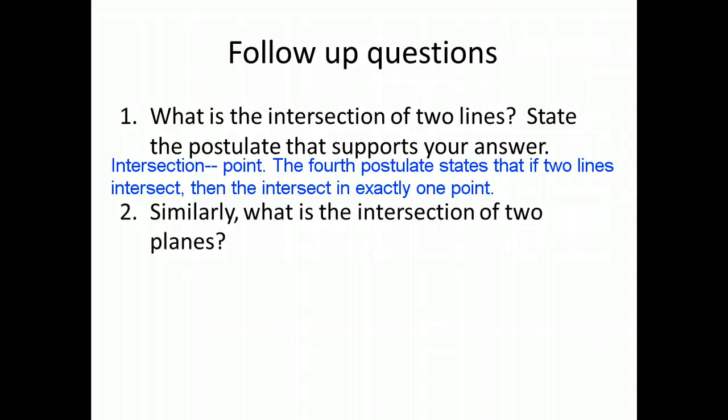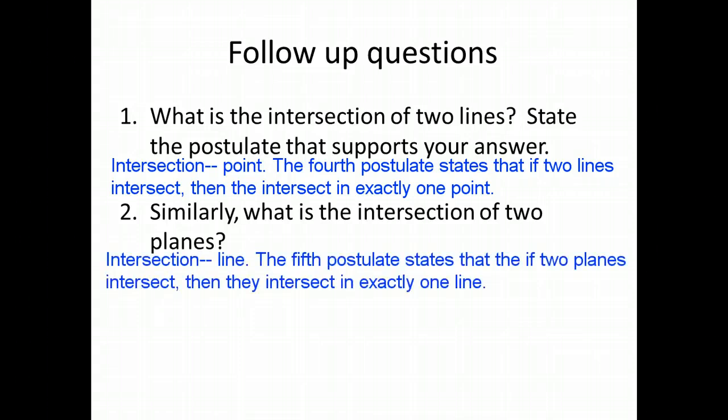Number 2. Similarly, what is the intersection of two planes? Imagine two planes colliding and they go right through each other. What geometric figure do you have at that intersection? Is it a point, a line, or a plane? And you should say line. That is the fifth postulate that says if two planes intersect, then they intersect in exactly one line.